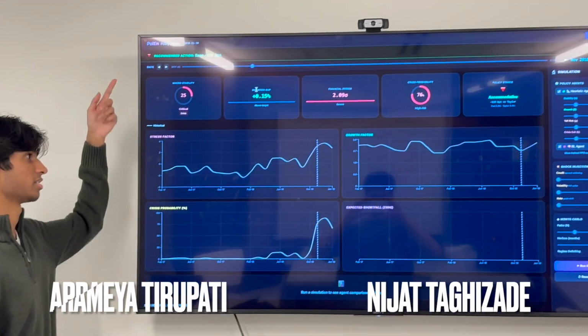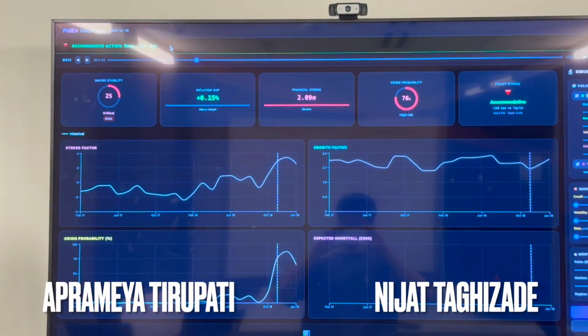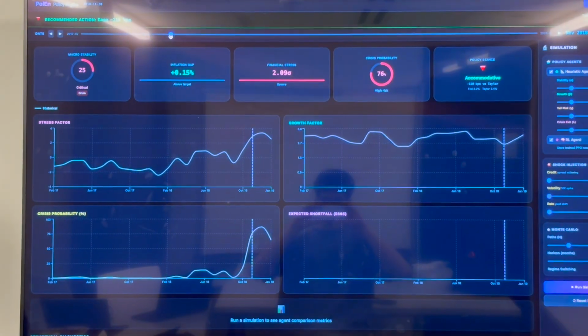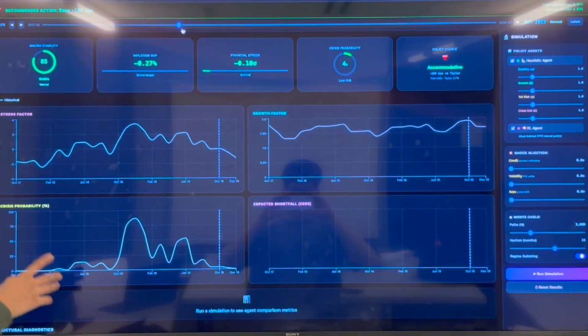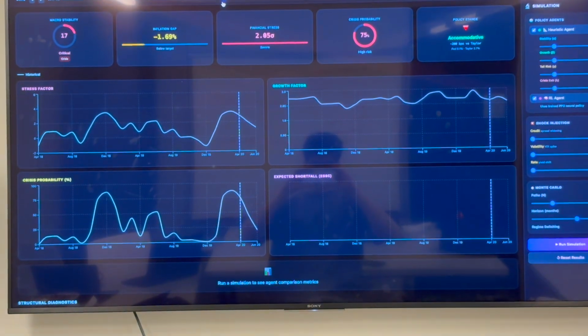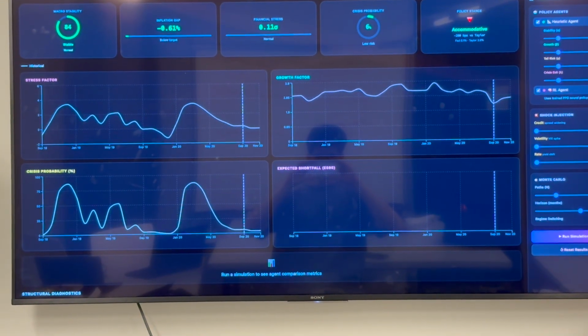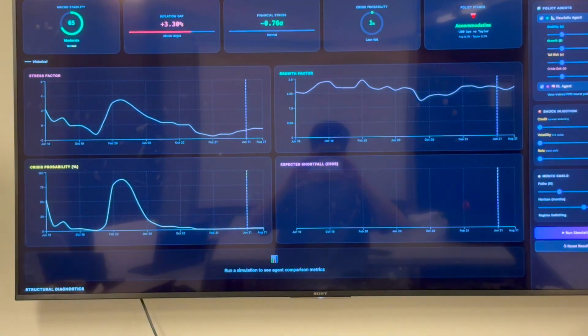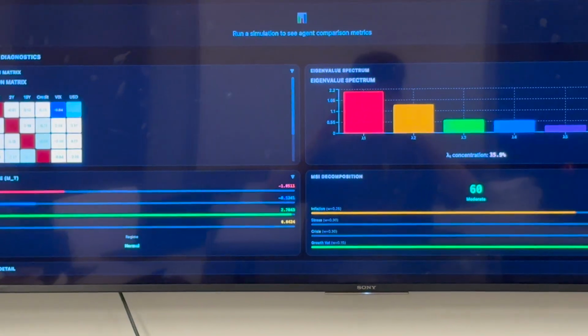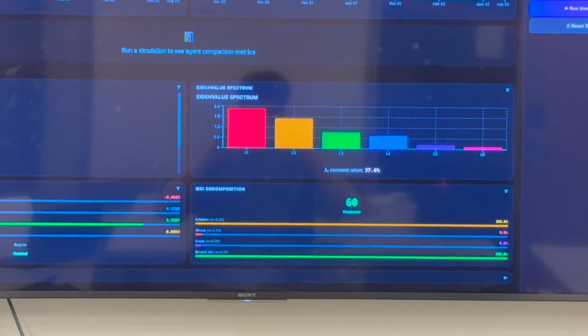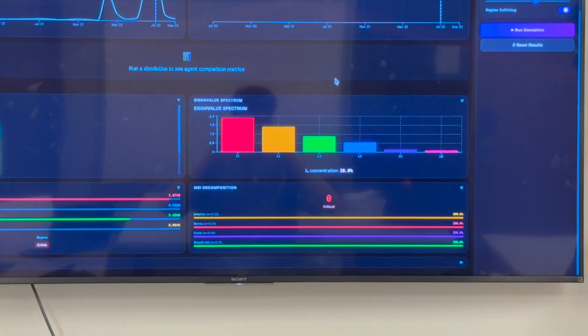So in our dashboard, we can see at the top we have a recommendation of economic policy, and then below that we have a little panel of economic health indicators. We can see these 4 graphs which are generated by our Monte Carlo simulation propagated through time from our latent state vectors. If we scroll down, we can see our correlation matrix as well as our eigenvalue spectrum, and in this case we expect a more normalized distribution in stable states.